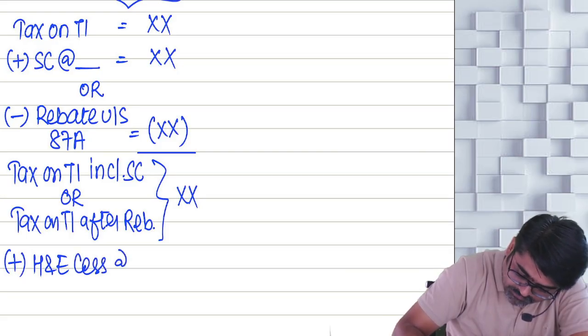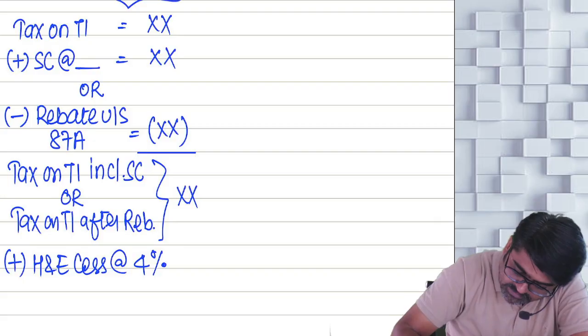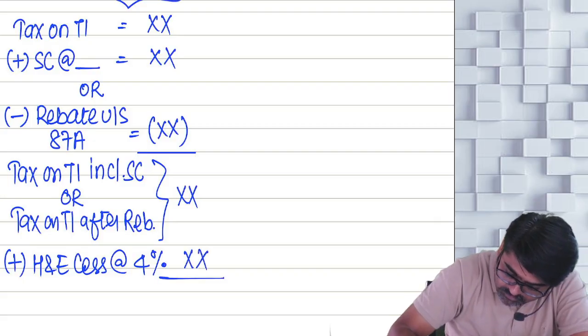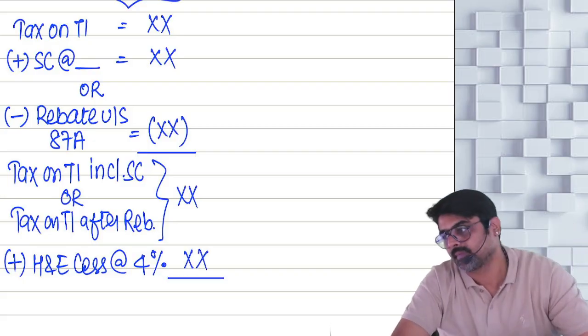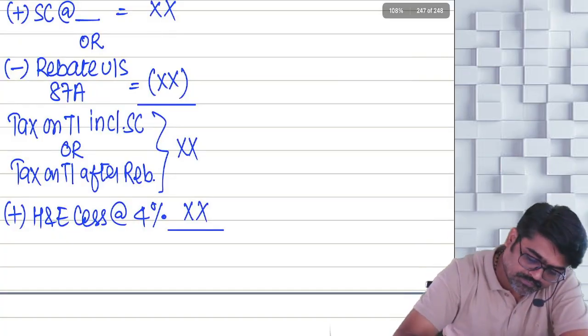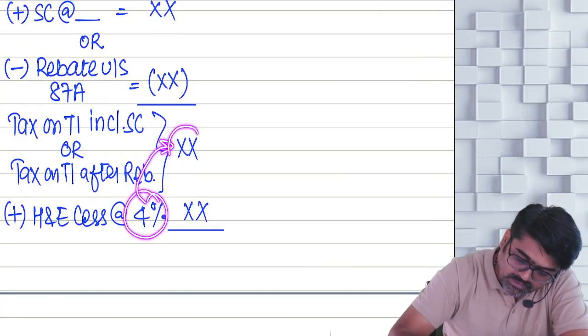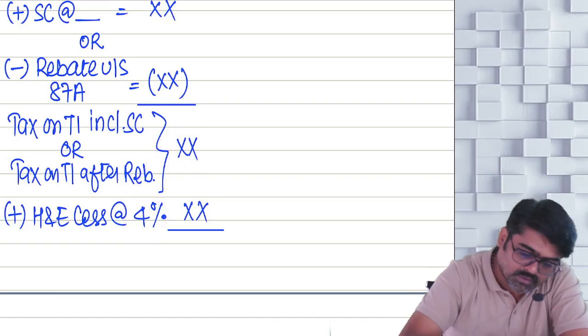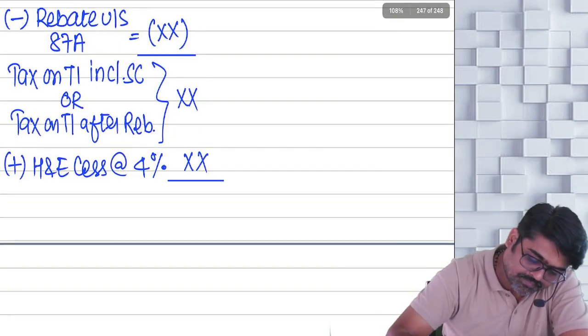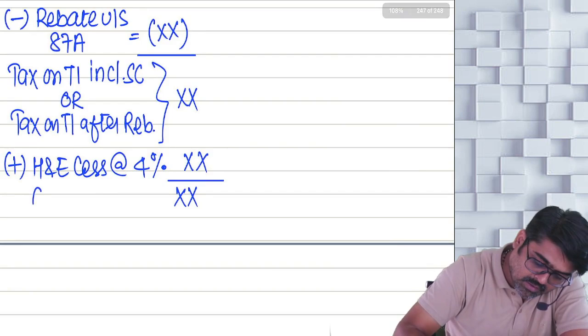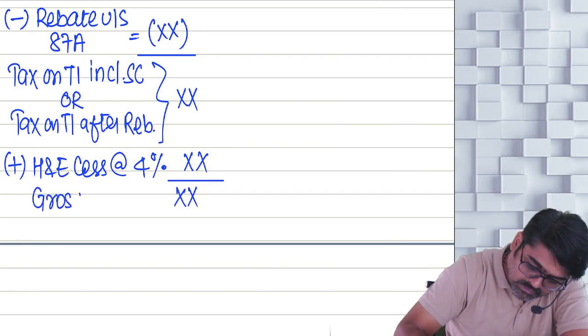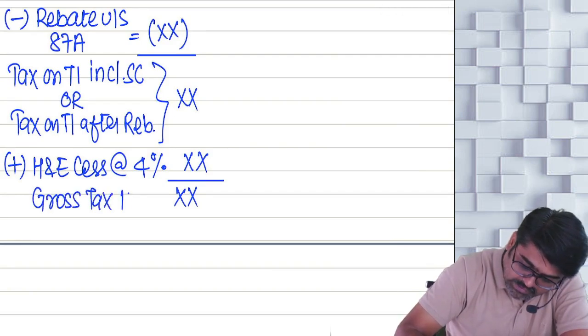At what rate? This 4% will be applicable on this amount. Yes or no? Now what is the total? That total will be your gross tax liability.